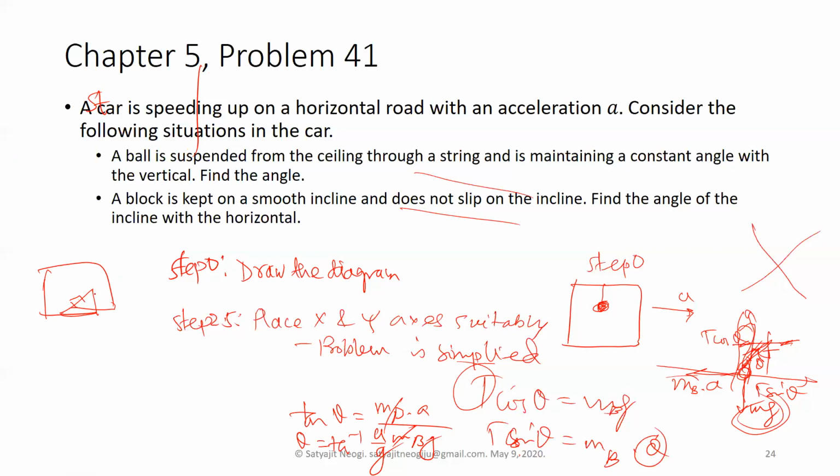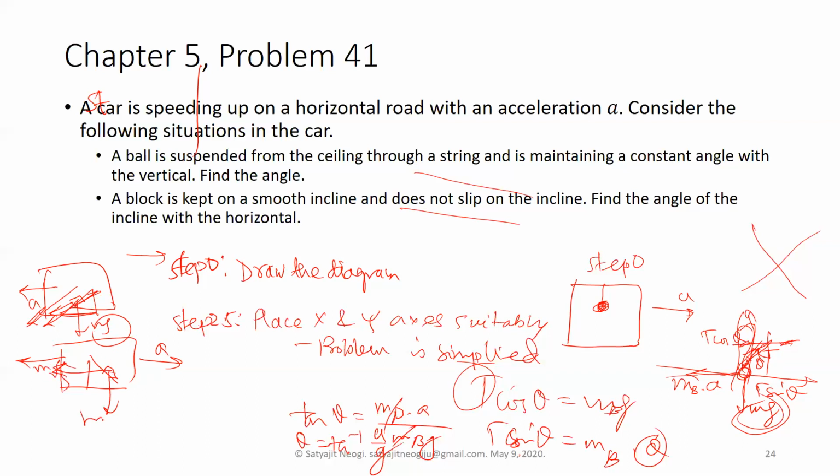So what is happening? If the acceleration is in this direction, then it will be felt in this direction. That's why the inclination you have to draw differently, because this acceleration will have a component in this direction, and it is a smooth incline. So it will move in this direction, and mg's component is also in this direction. mg will always be there, but this pseudo force can be in a different direction. If the incline was in this direction and was accelerating in this direction, the pseudo force would be in this direction.